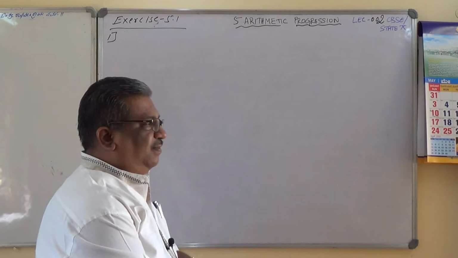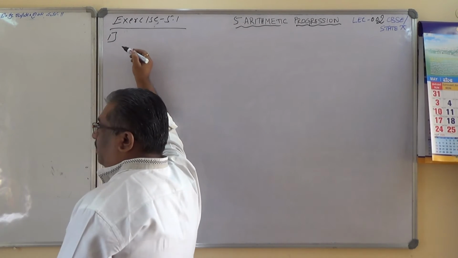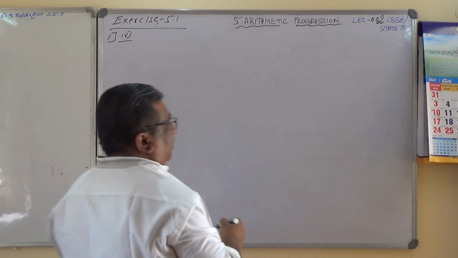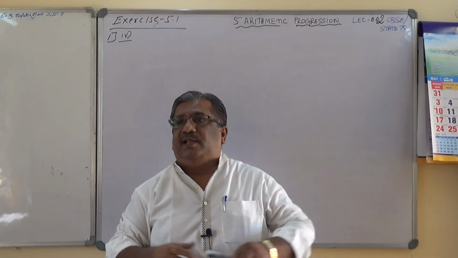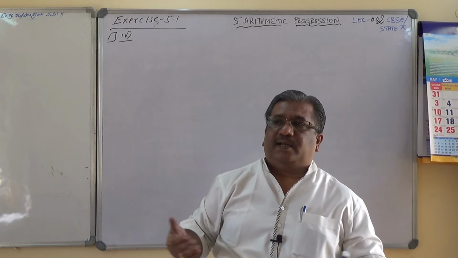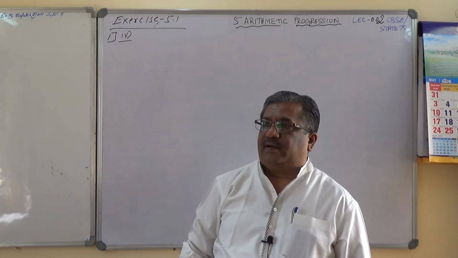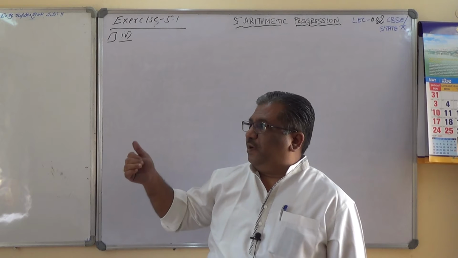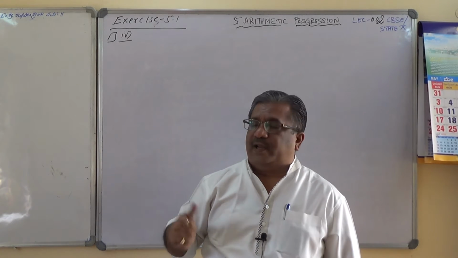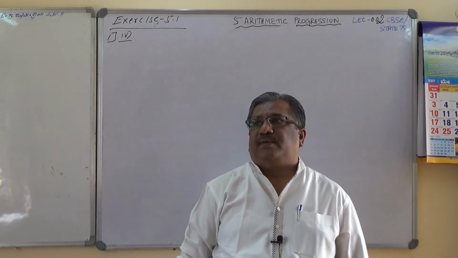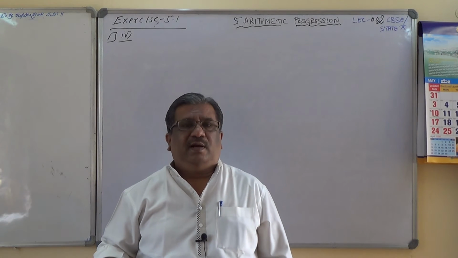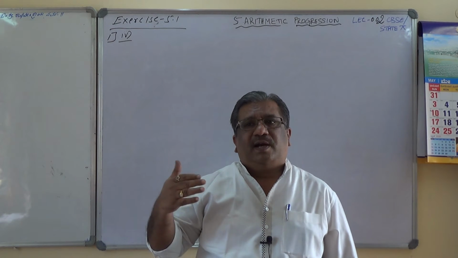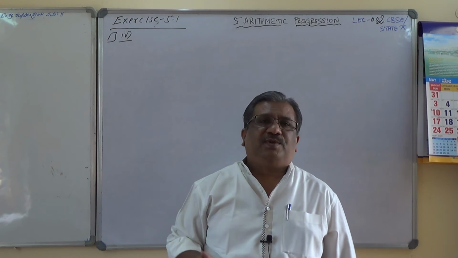Now let me take a very typical sum. Next one, 5.1, first main, fourth one. What is this problem about? The amount of money in the bank account at the end of every year is what I have to calculate here. So I have to use the compound interest formula, because the rate of interest given, 8%, is compound interest, and hence I have to calculate the maturity amount A by using the compound interest formula and check whether the maturity amount at the end of every year forms an AP or not.